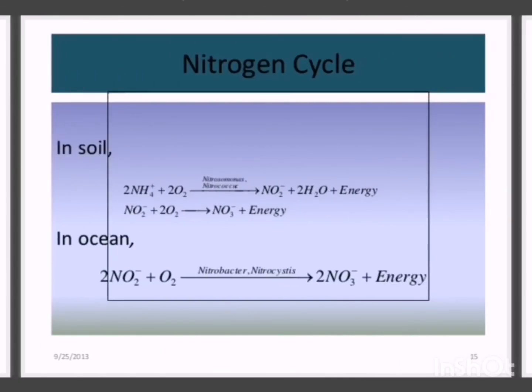In the soil, ammonium ion will react with oxygen in the presence of Nitrosomonas or Nitrobacter to produce nitrite ion plus water plus energy. So the nitrite ion will react with further two molecules of oxygen to produce nitrate with the addition of energy. In ocean, the nitrite will react with water in the presence of Nitrobacter. It will form two molecules of nitrate with the release of energy.